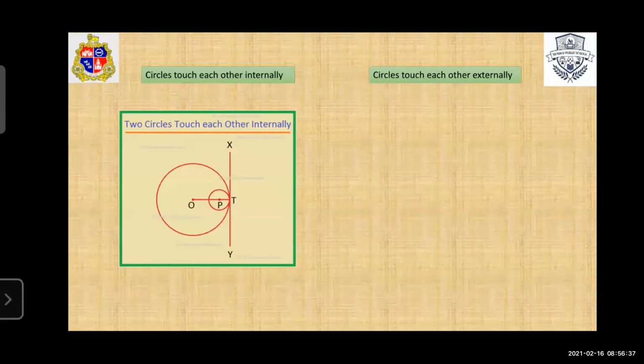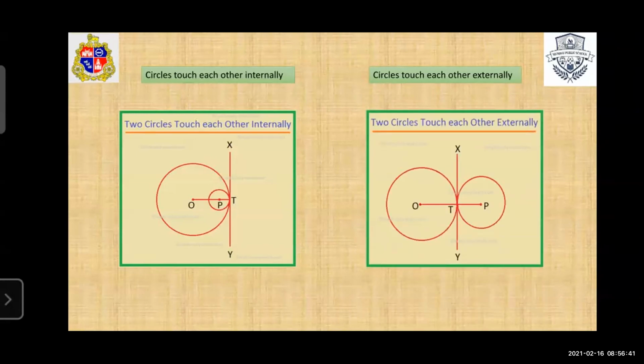Now next is circles touching each other externally. See, in this figure there are two circles having centers O and P, and these two circles touch each other externally, and they also have a common tangent XY, which touches both the circles at point T. So in these two figures the tangent XY is common.